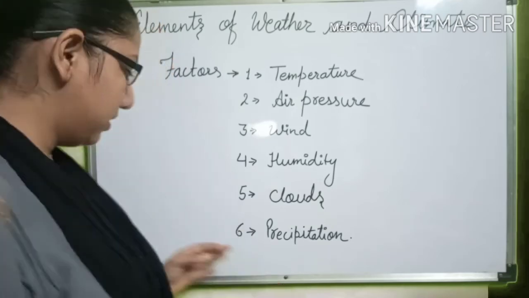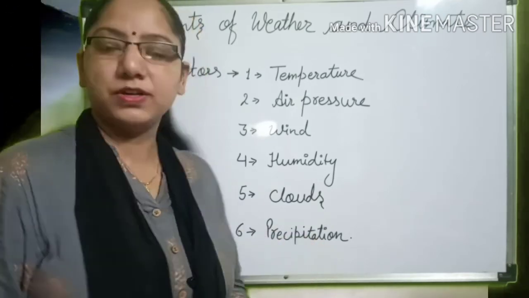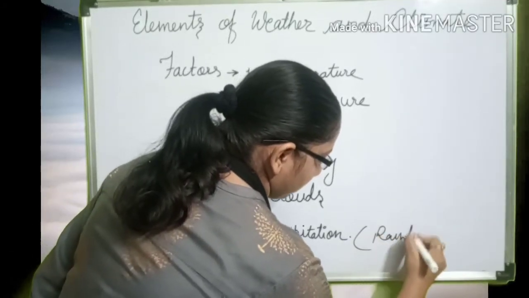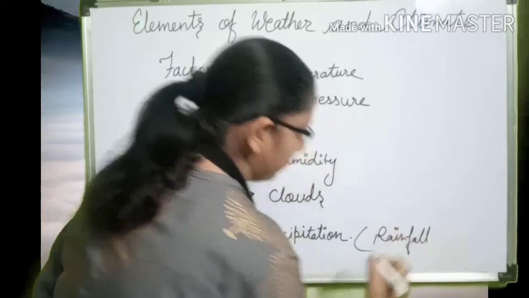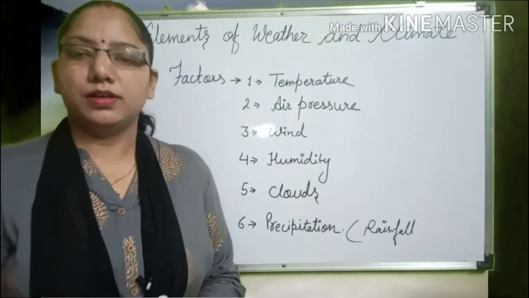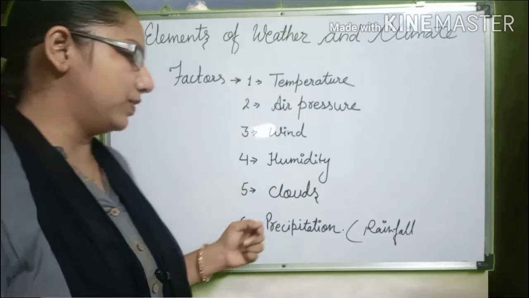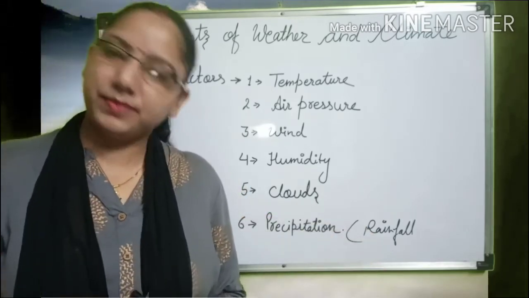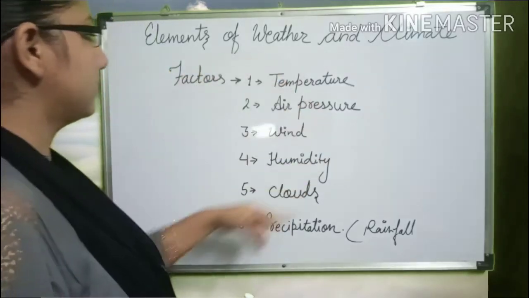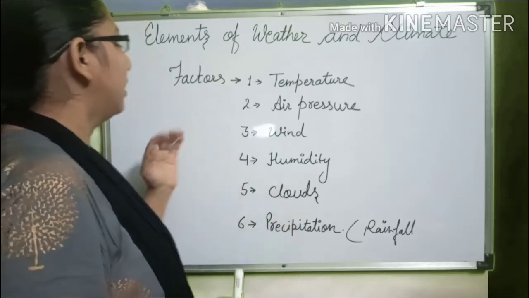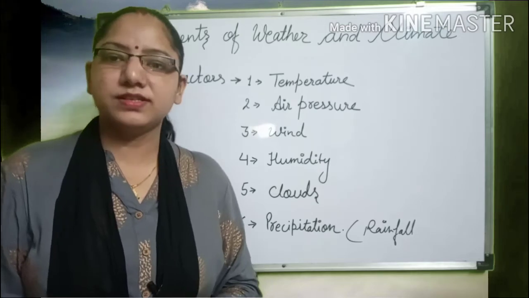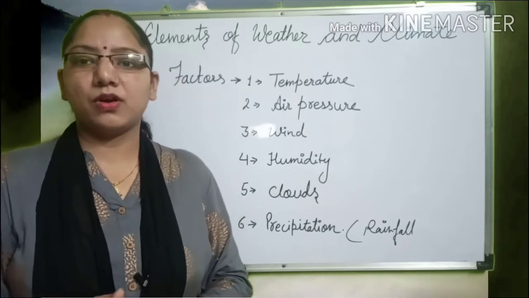And the last one is precipitation. Students, precipitation is also called rainfall. When the condensed water falls down in the form of rainfall, it is known as precipitation. Students, all these things, the factors or elements of weather and climate, are the most important factors which we will study in the upcoming chapters of this unit.